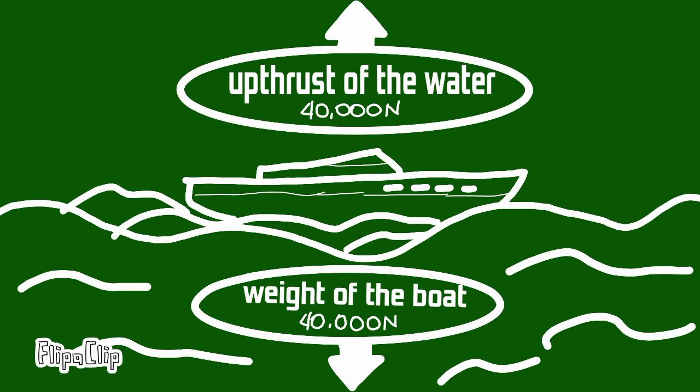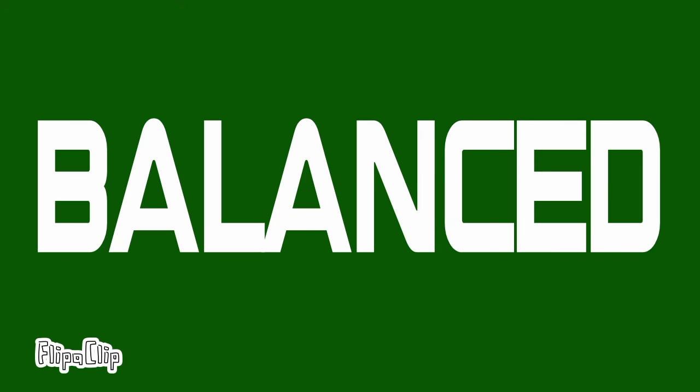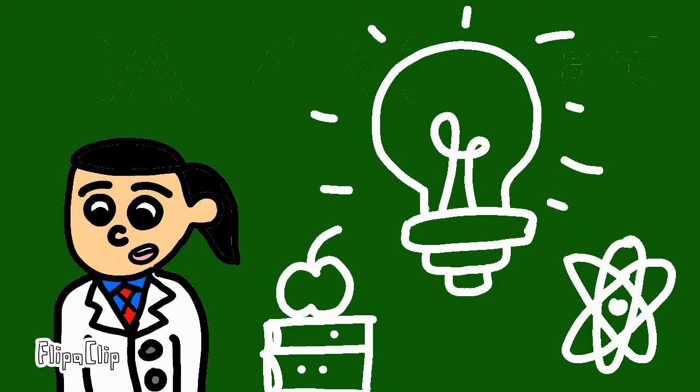The second example is floating in water. Objects float in water when their weight is balanced by the upthrust from the water. The object will sink until the weight of the water it pushes out of the way is the same as the weight of the object. Therefore, the weight of the boat is balanced by the upthrust of the water.